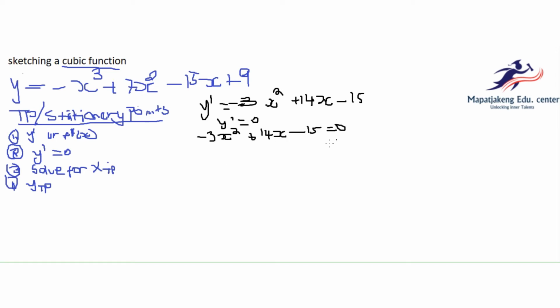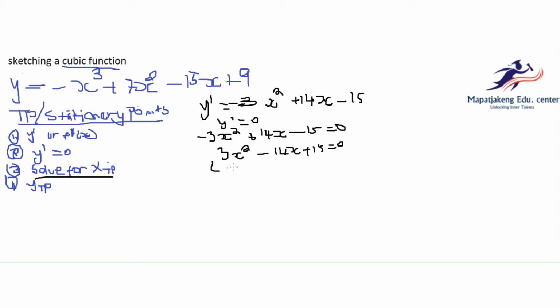Then a tip: when we're solving for x, it's very hard to factorize with a negative a. Then we divide throughout by negative 1. This becomes 9x squared minus 14x plus 15.